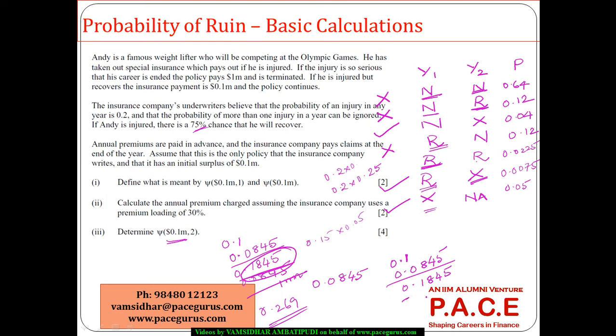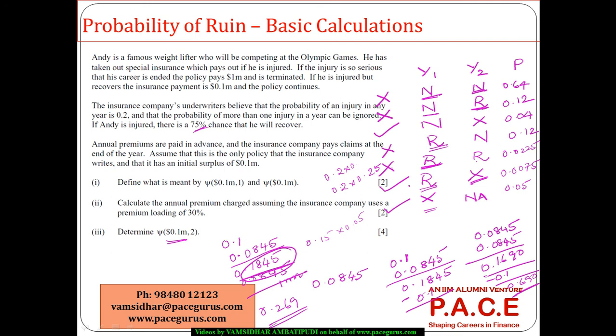Now again there was a payout of 0.1 million. So only 0.0845 million is left. But again another 0.0845 million got added. So again there is 0.16 million. Out of that only 0.1 million is paid, which means there is some surplus still there, which means here also the chances of ruin are not there.